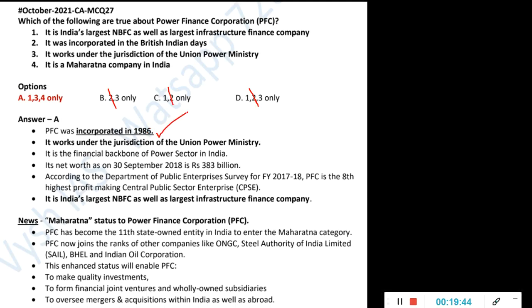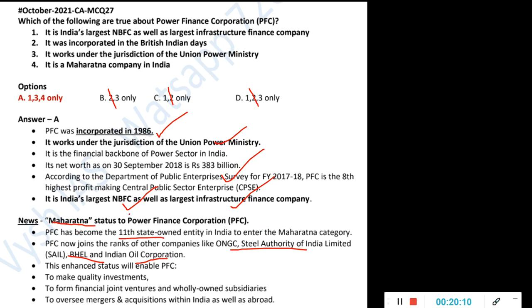In 1986 we formed it. It is under Power Ministry, and this is all its revenue and all those things. It is India's largest NBFC, non-banking financial company, and the largest infrastructure finance company. And Maharatna status was given recently. That is why we put this question. Okay, so Maharatna companies, you should know there are 8 to 10 companies like ONGC, Steel Authority of India, BHEL, Indian Oil. Like that, we have around 10. Now this has become the 11th one. Okay, and more gets added.